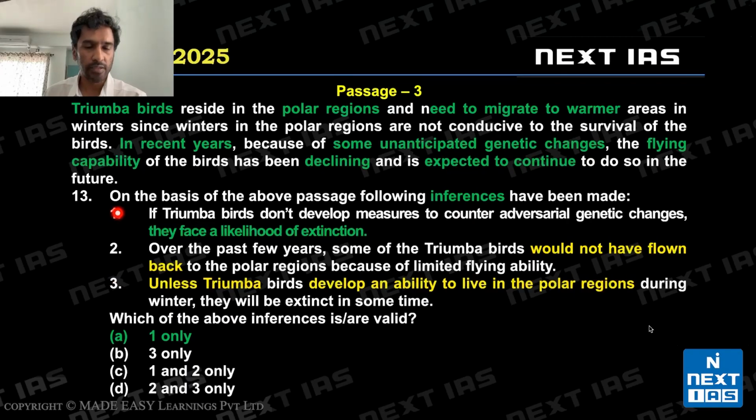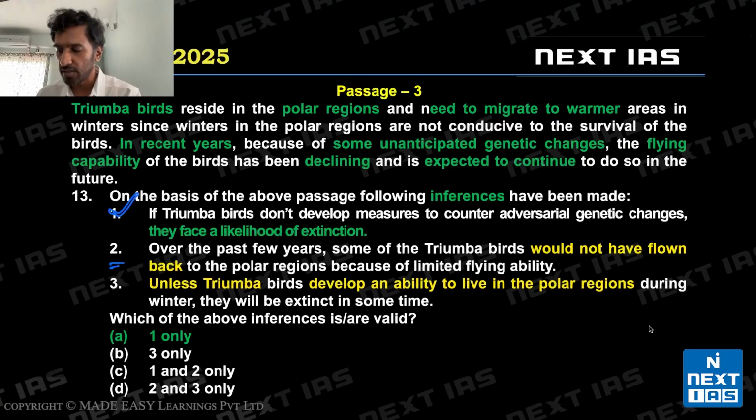First, let's go to option 1. This is easy. If these birds don't develop measures to counter adversarial genetic changes, they have some genetic changes and their capability is declining, expected to continue. They face likelihood of extinction. Likelihood is really important. It's not saying they will 100% get extinct. There is a chance, right? And we are told, this word I forgot to mark, this migration is linked to survival. Correct? It's based on survival. So likelihood of extinction is valid. If they don't migrate, they may get extinct. So 1 is valid. Now let's look at statement 2.